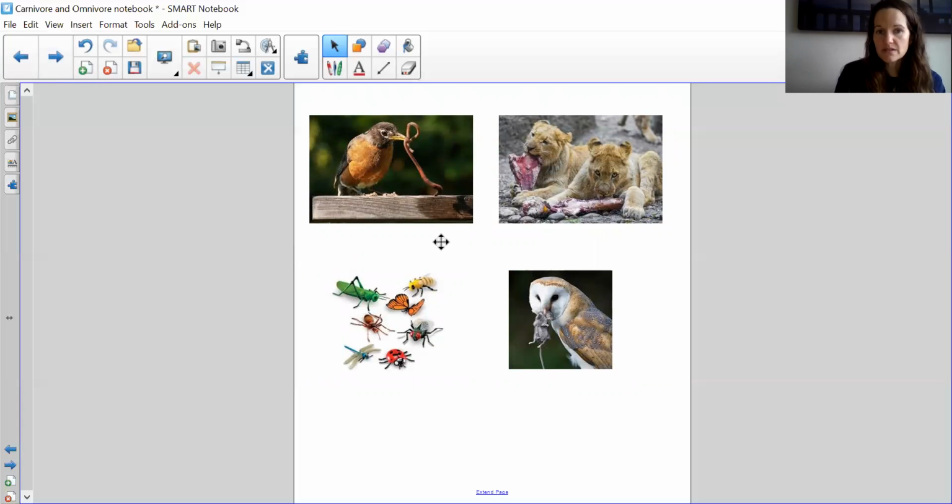Birds eat worms. So worms would be considered a meat. And here we have some lions eating some flesh off bone. So he might have eaten a zebra or a gazelle, another type of animal. So a lion would eat meat. Here we have an owl and he's caught a mouse. So the mouse is another animal, so he would eat the mouse, so he would be a meat eater. And then insects. So lots of animals eat insects. So insects are considered meat.